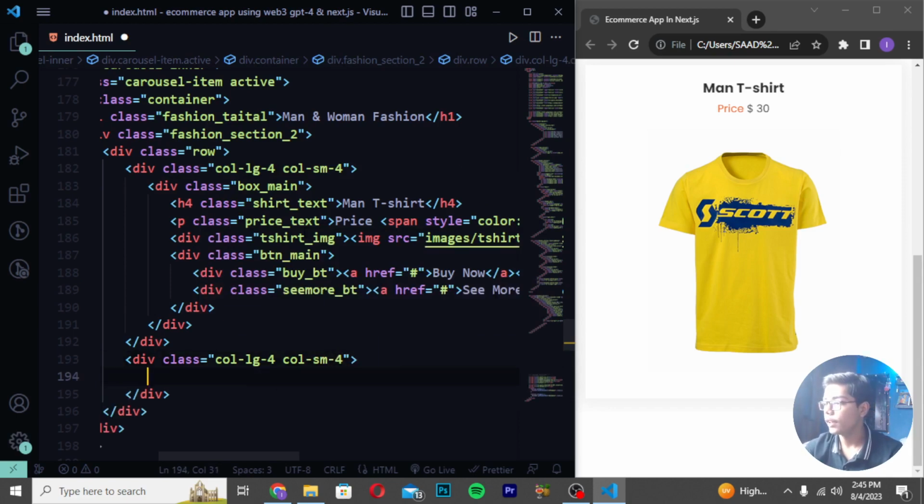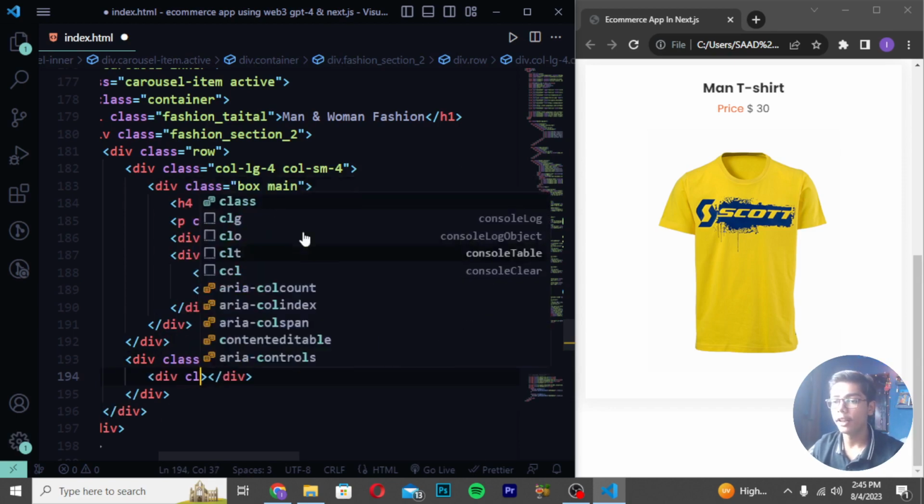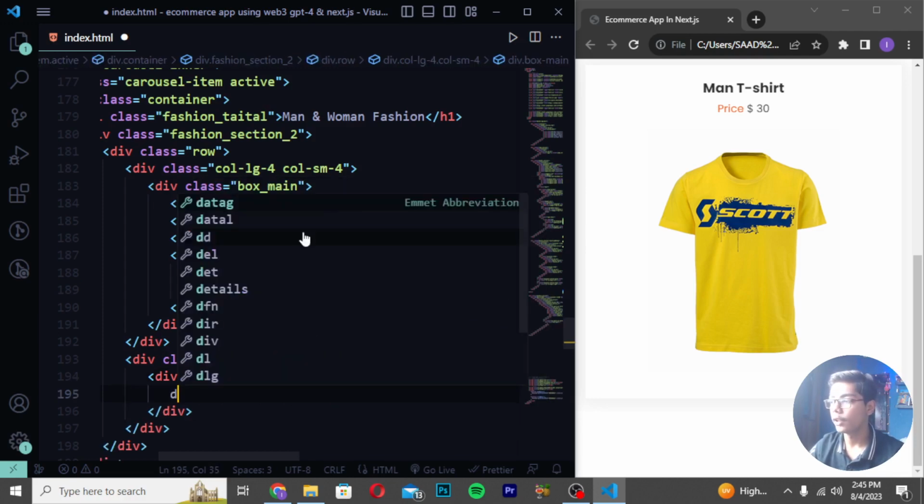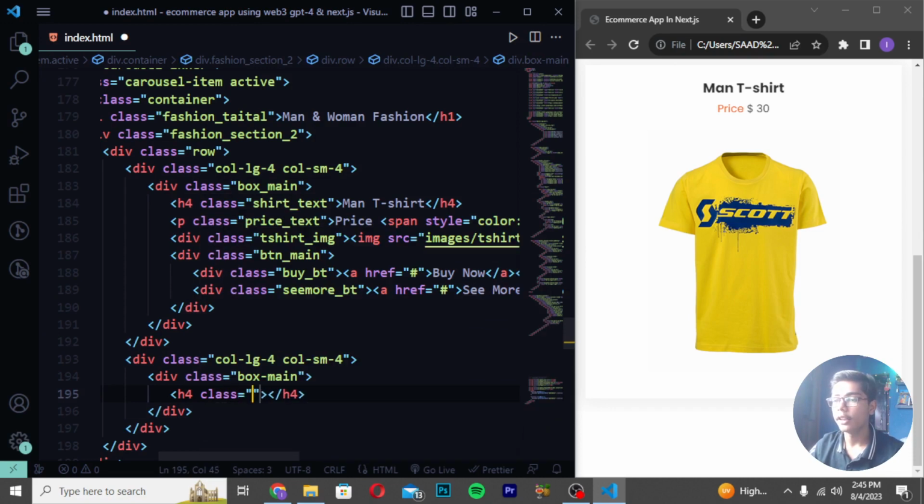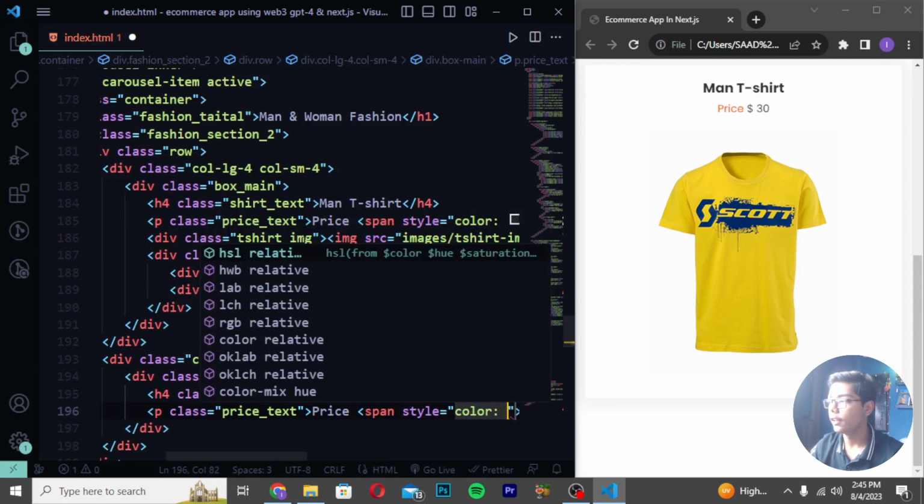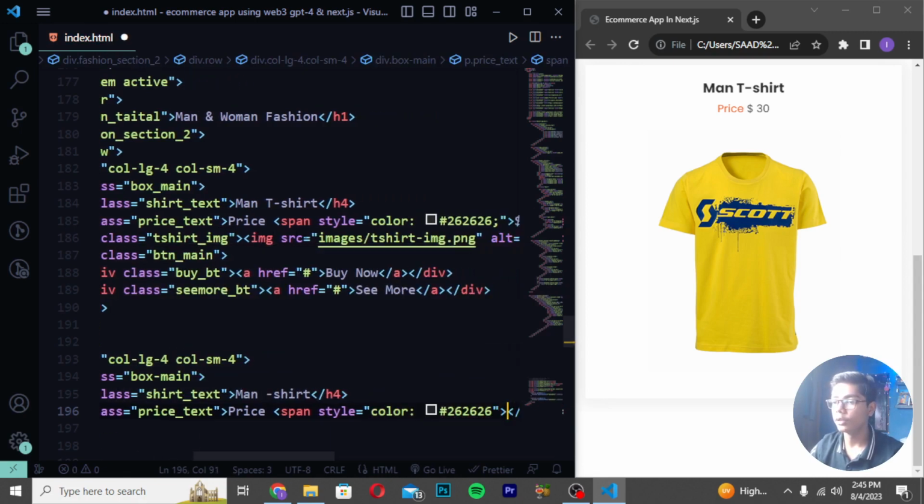Then I will move down and create a div class as box dash main like this, and then move down and create an h4 with a class which should be shirt underscore text. Then move here and write Man Shirt. Then create a p tag with class price underscore text, and write Price like this. Create a span tag, or you can say remove the class. I will write the style as color, and you have to write 262626 like this.